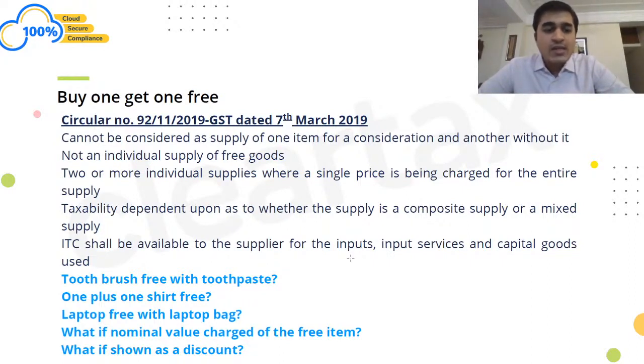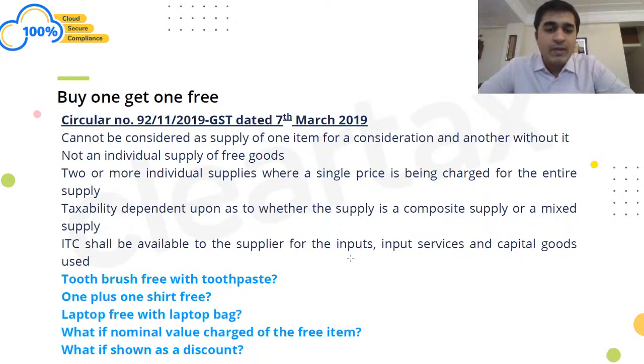So if that is the case, two separate rates would be applicable, GST would be applicable separately on laptop and laptop bag. But if the transaction is shown in the form that the laptop is the one which is chargeable, which is 40,000, and the laptop bag is free of cost, then the rate which is applicable on the laptop would be applicable on the bag as well, because it is a composite supply.